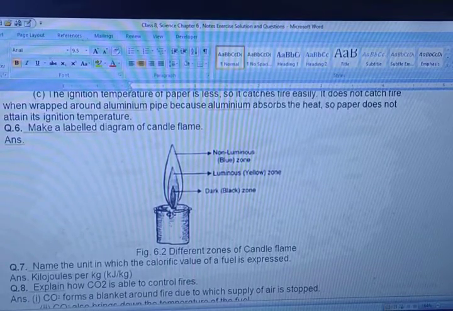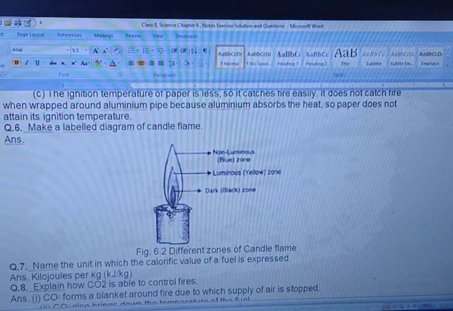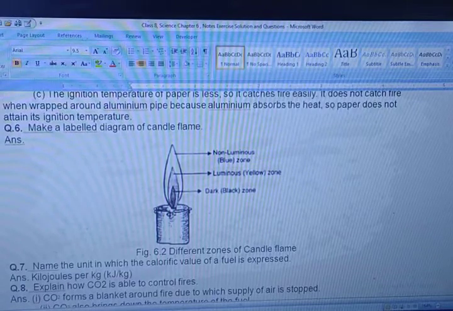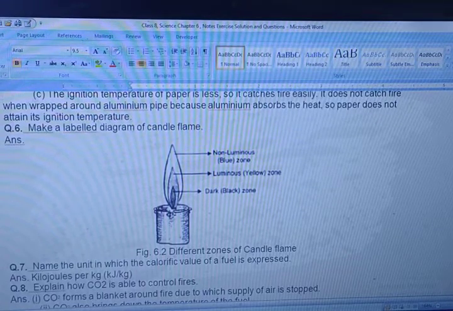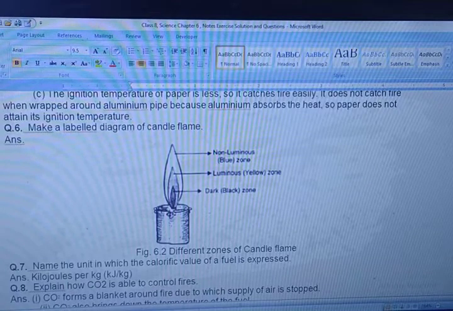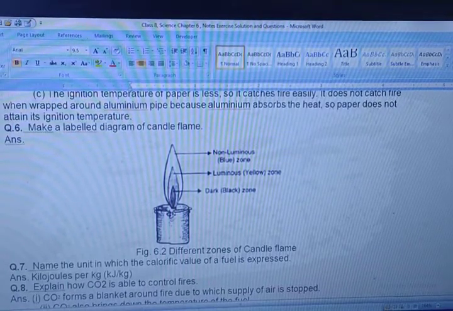So you can see in this candle, non-luminous zone, luminous zone and dark zone. Okay, non-luminous, luminous, dark zone. It is also known as blue zone, yellow zone, dark zone. And there is one more zone, it is not given, the red zone, right? While teaching the chapter, I had already informed you.